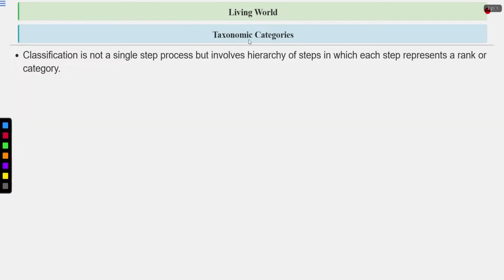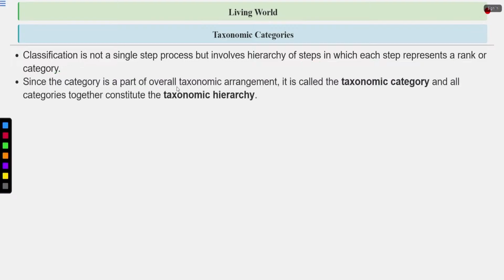Classification, let's talk about taxonomic categories now. Classification is not a single step process, but involves a hierarchy of steps in which each step represents a rank or taxonomic category. Now we are talking about the taxonomic hierarchy. Here each step represents a rank or a level or a category. Since the category is a part of the overall taxonomic arrangement, it is called a taxonomic category, and all categories together constitute the taxonomic hierarchy.